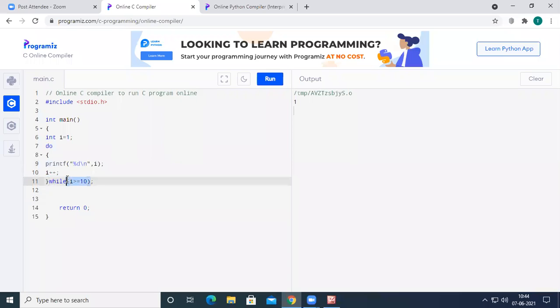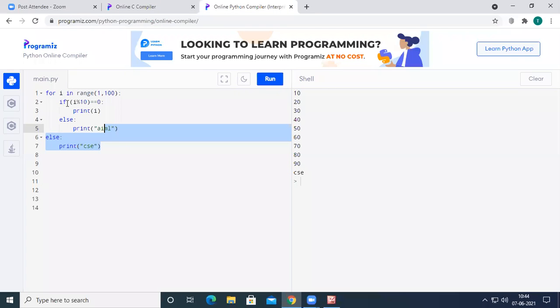Right? Because of do while, whether the condition is true or false, it is going to execute the body of the loop at least once. That's why Python does not support the do while loop in programming. And if you want to define a do while loop, it is going to lead to an error.